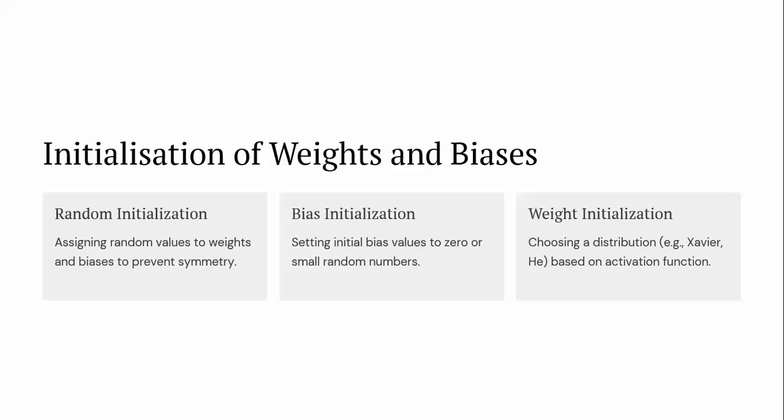Under random initialization, we apply random weights and bias to prevent symmetry, and in bias initialization we initially set the values to 0 and then to small random numbers. Under weight initialization we have some techniques like the Xavier distribution technique based on activation functions. In this way we are going to initialize the weights and bias.